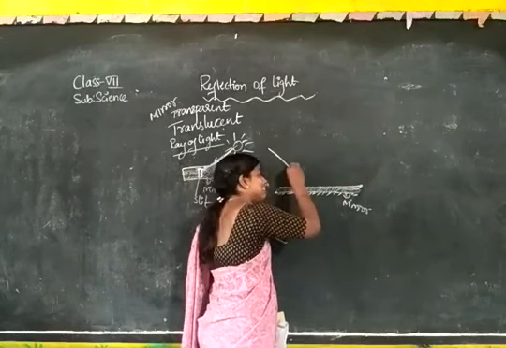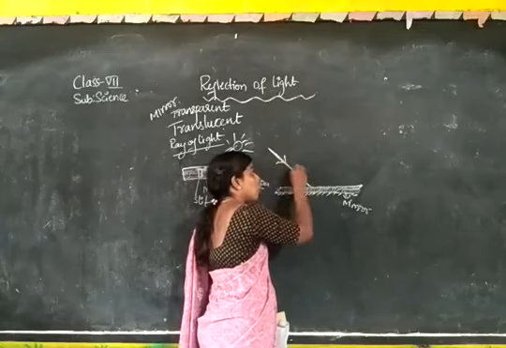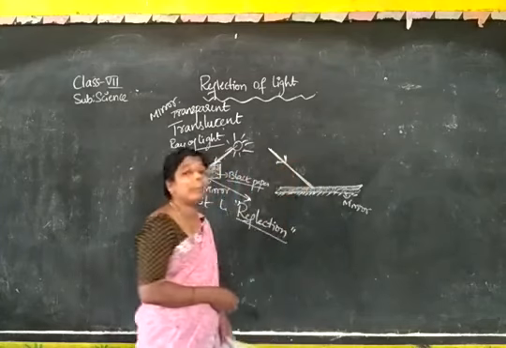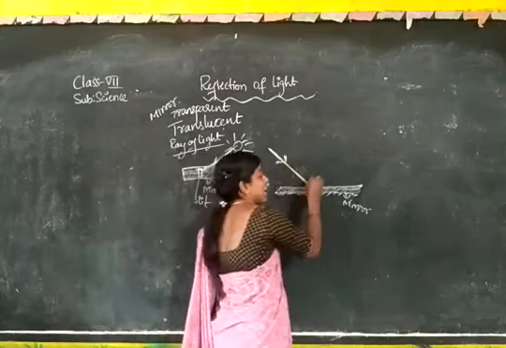So when you are making a ray fall on the mirror, what is happening? It is coming back into the same medium.